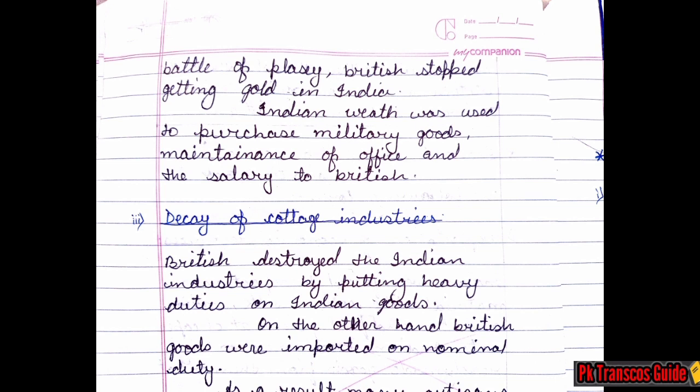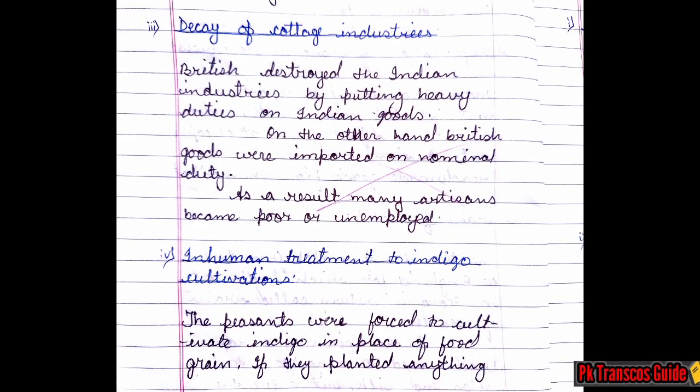Third subtopic, decay of cottage industry. British destroyed the Indian industries by putting heavy duties on Indian goods. On the other hand, British goods were imported on nominal duty or nominal rates. Now see the next page. As a result, many artisans became poor or unemployed.